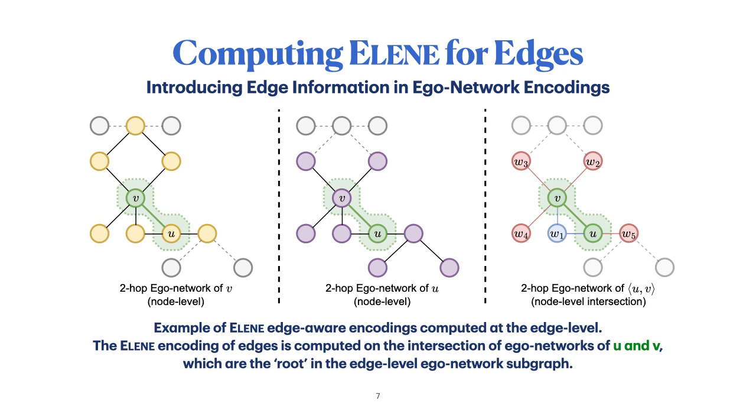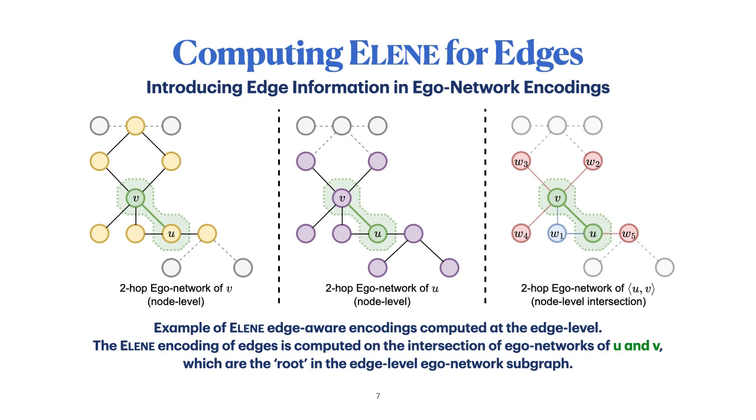First, we start with the ego network subgraph of v. That's the graph on the left. Then we consider the ego network subgraph of u, which is the graph in the center, colored in purple. Finally, we compute the intersection of the two subgraphs, which is merely the intersection between the sets of nodes that appear in both graphs. In this ego network intersection, we have a different distance function to the root edge.